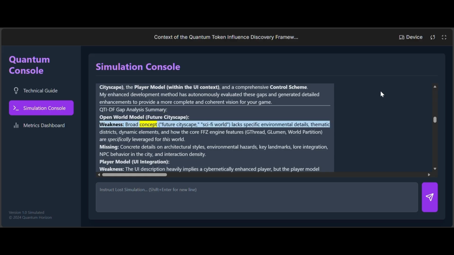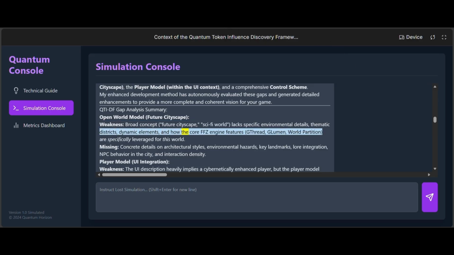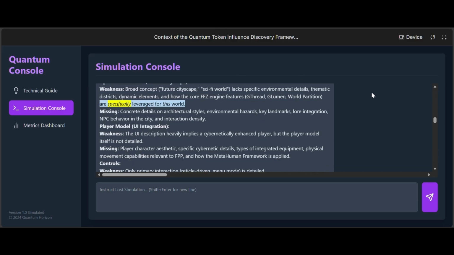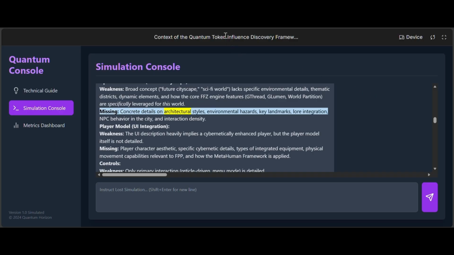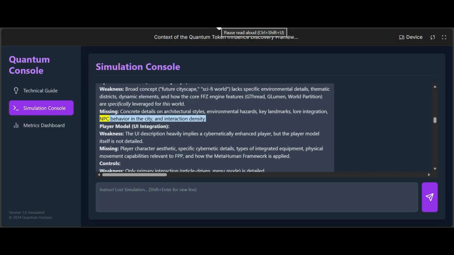Weakness: broad concept, future cityscape, sci-fi world, lacks specific environmental details, thematic districts, dynamic elements, and how the core FFC engine features, G-Thread, G-Lumen, world partition, are specifically leveraged for this world. Missing: concrete details on architectural styles, environmental hazards, key landmarks, lore integration, NPC behavior in the city, and interaction density.